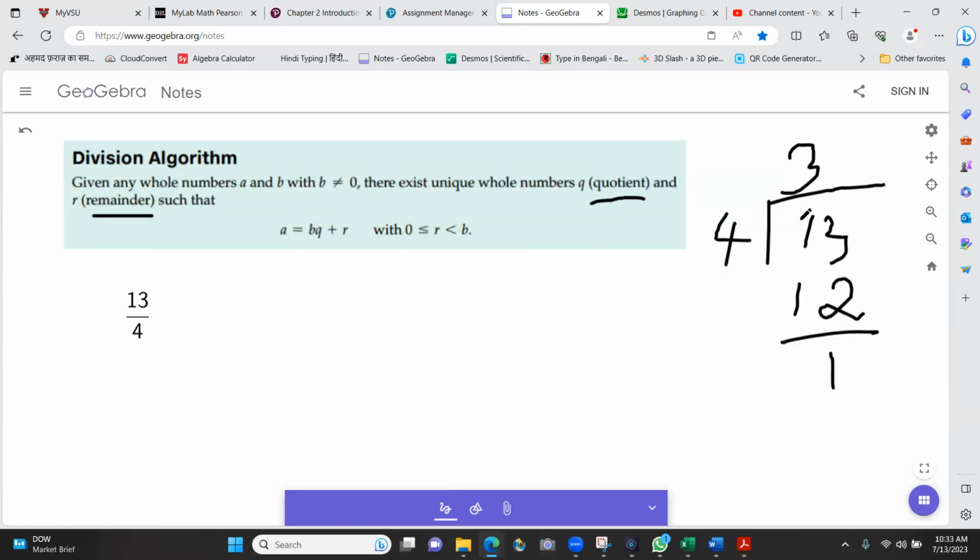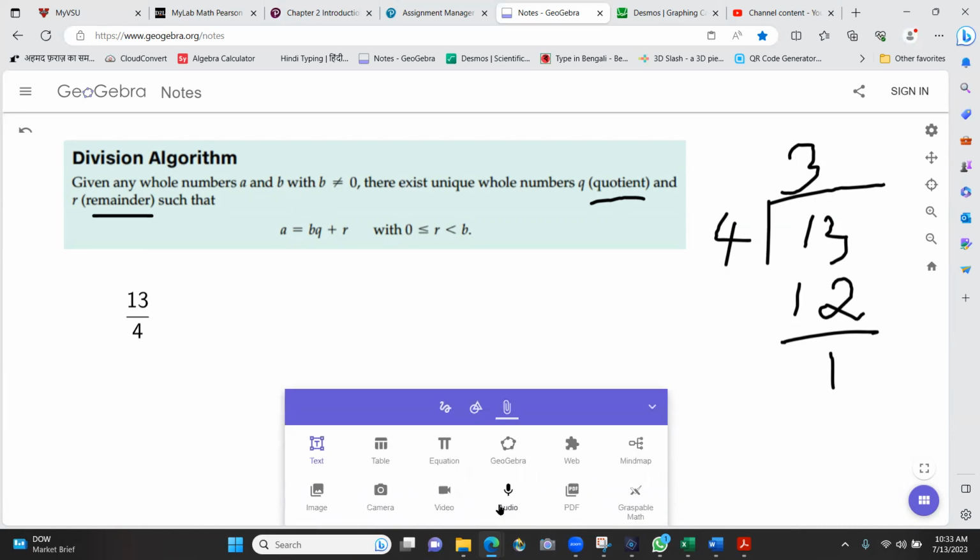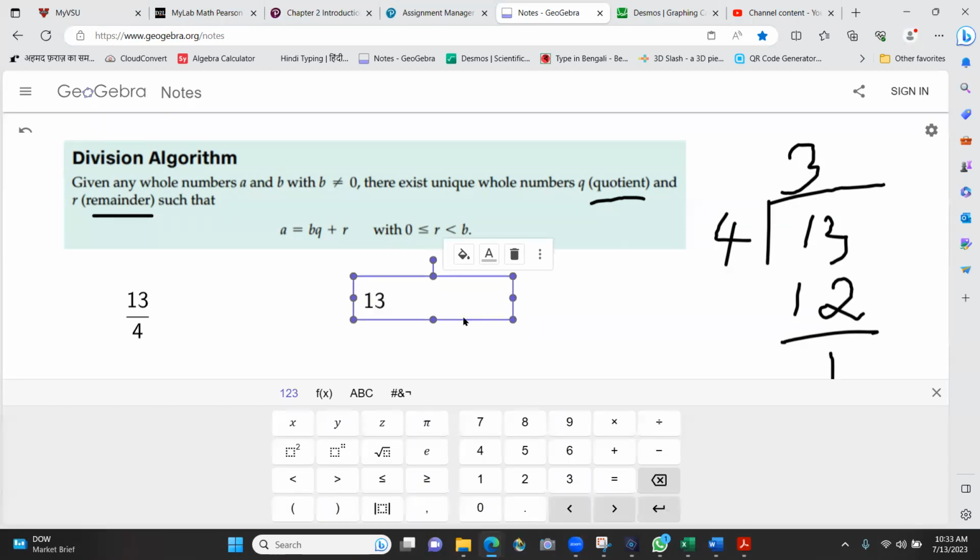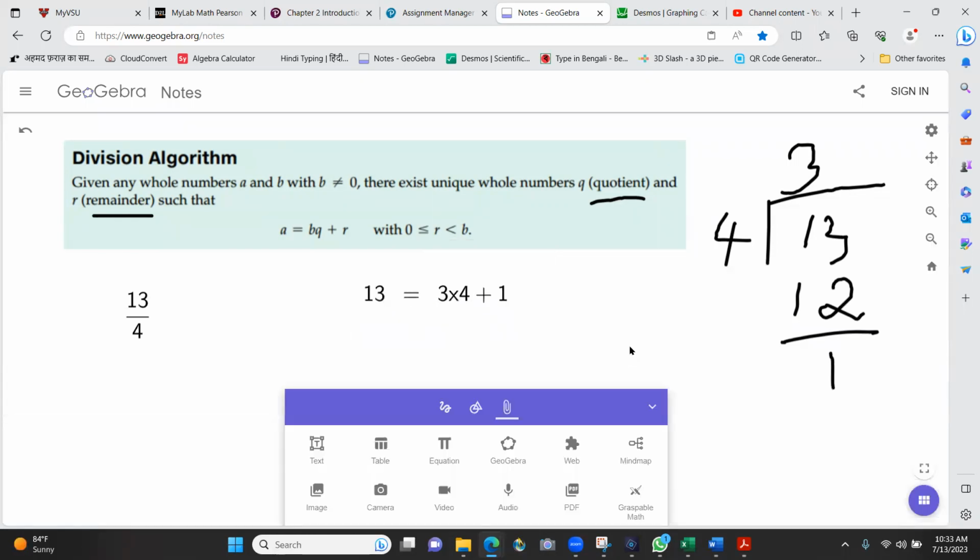And this is called the dividend. This is called the divisor, if you want to know those terms. So all they're trying to say, guys, is that 13 is equal to 3 times 4 plus 1. It's always true. When you have two whole numbers, there is a relationship. When you try to divide the whole number, ideally the bigger one by the smaller one, you'll run into a divisor, quotient, and remainder, and this is the relationship between 13 and 4.